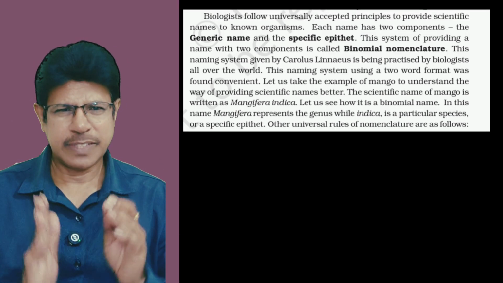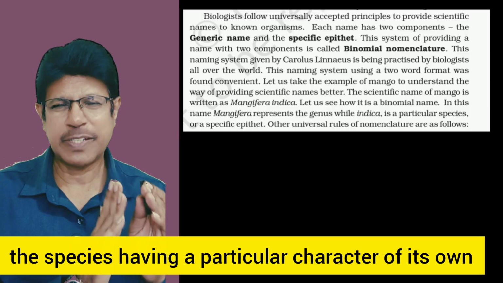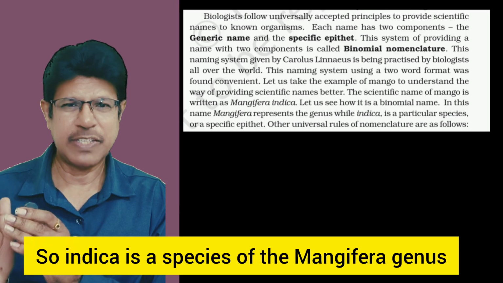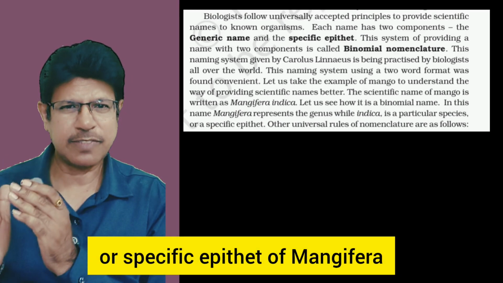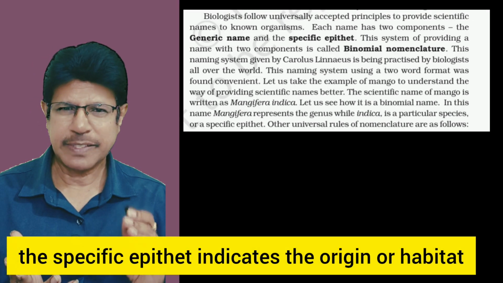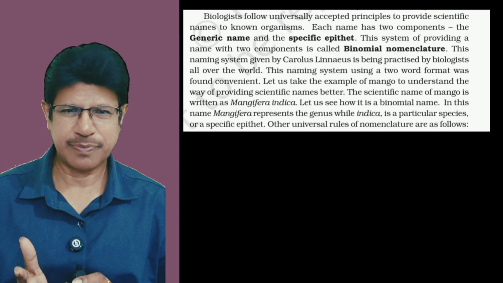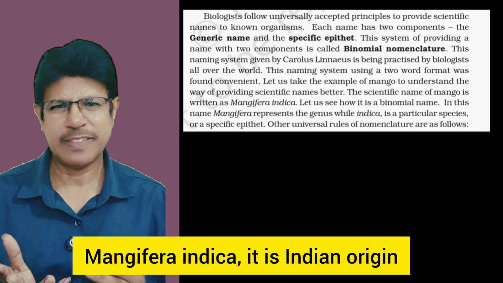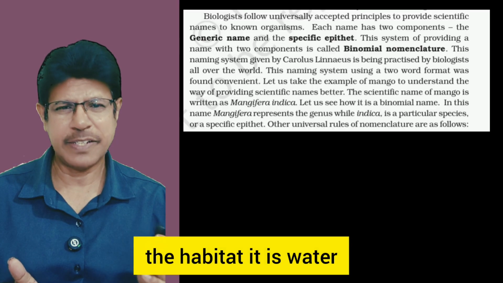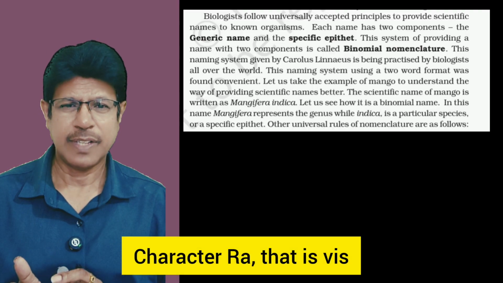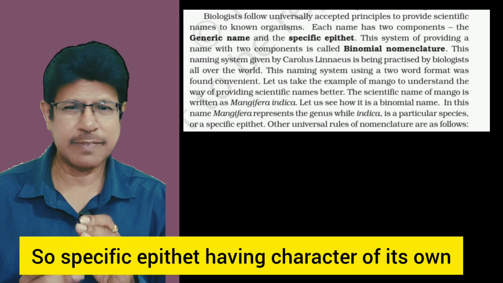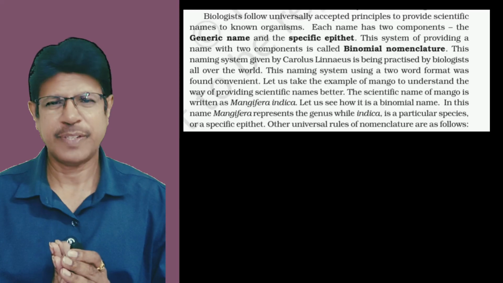Specific epithet: the species having a particular character of its own. So indica is the species of the genus Mangifera. For example, the specific epithet may indicate the origin or habitat. Mangifera indica is of Indian origin. Ranunculus aquatica, aquatica is the habitat, it is water. Or a character, like Clerodendrum viscosa, viscosa is a character. So the specific epithet has a character of its own.